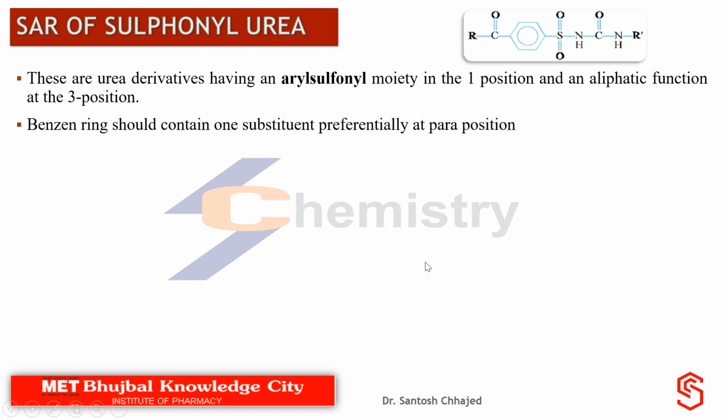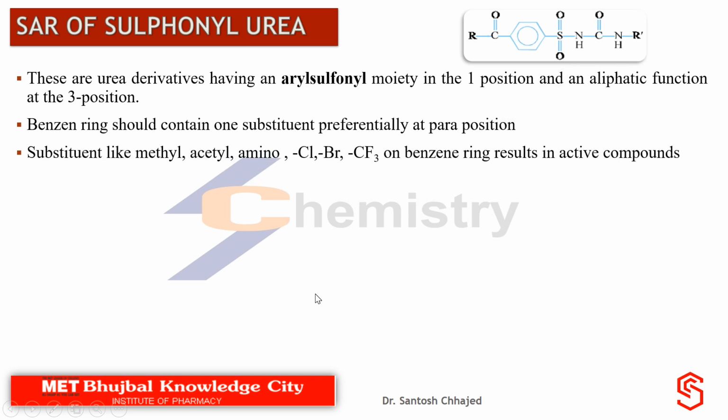Very first, the benzene ring should contain one substituent preferentially at the para position. So presence of a substituent at the para position is essential for the anti-diabetic activity, and this kind of compound will possess good anti-diabetic activity as compared to the analogs which do not have substitution at the para position of the aromatic ring.